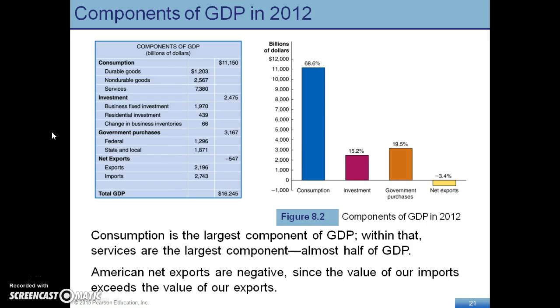So here are the components of GDP, and I think you'll be surprised about this. You notice the largest component right here is consumption. Consumers are the largest component of our economy. They make up about 70% of our economy. Businesses are 15%, government's 20%, and net exports is a negative 4%. And you notice the various things that we're going to spend our money on in the economy right here. But GDP is looking at consumption as the main driver of our economy. And we have to ensure that the main driver of our economy is very focused on adding value to our economy, because that's the key component.